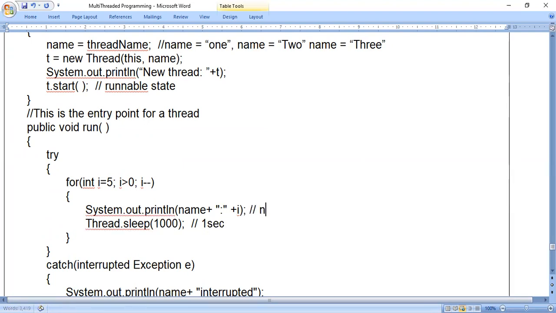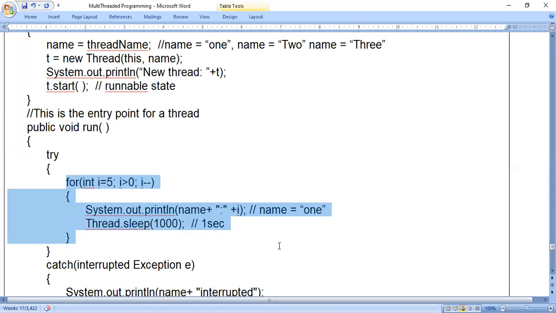Now you just try to understand. Here, name is equal to 1. After executing the first thread, it will sleep for 1 second. For 1 second it will not work in this for loop, with respect to the first thread. Next, during that 1 second, the second thread starts working.